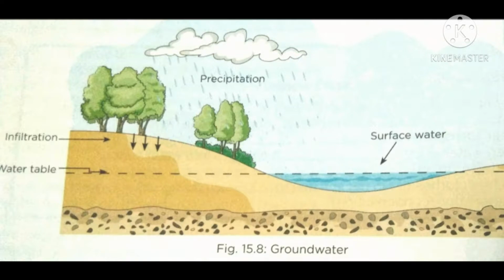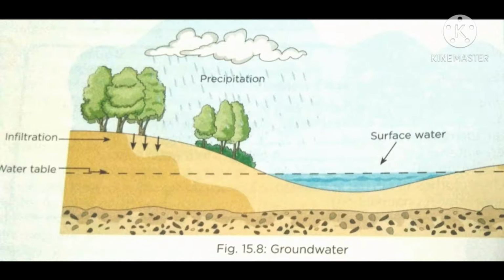The absorption or movement of water through the space between soil particles is known as infiltration.